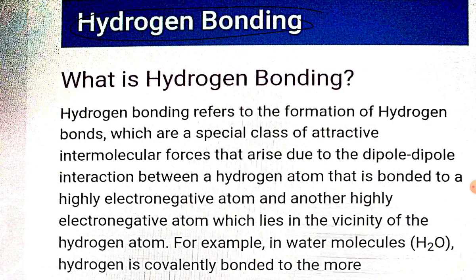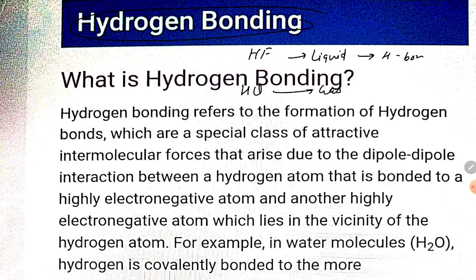Okay students, it is very important. Hydrogen bonding is very important for so many substances to exist in the liquid form. Like water is existing in the liquid form because of hydrogen bonding. H2S is not liquid, but H2O is. Why? Because oxygen, fluorine, and nitrogen are capable of forming hydrogen bonds. Even HF is going to be a liquid. Why liquid? HCl is a gas. Why gas? The reason is what, student?